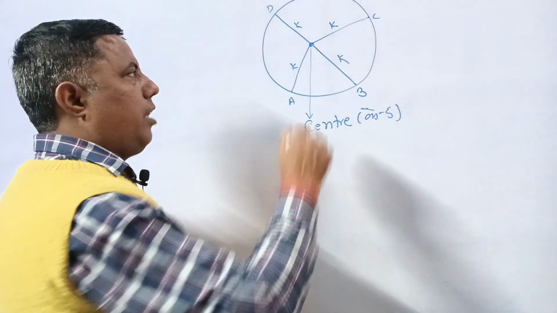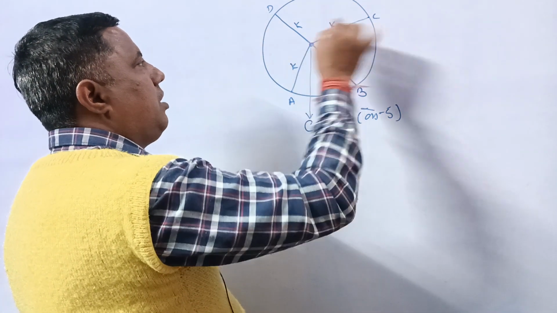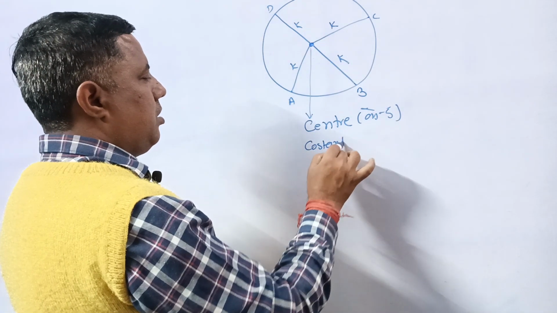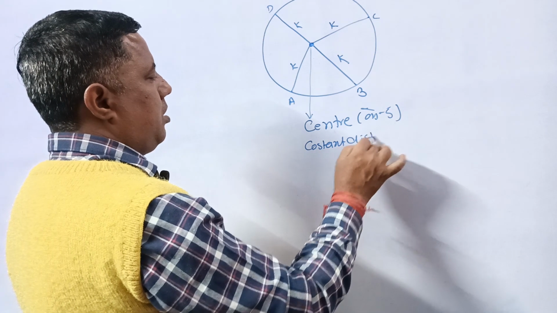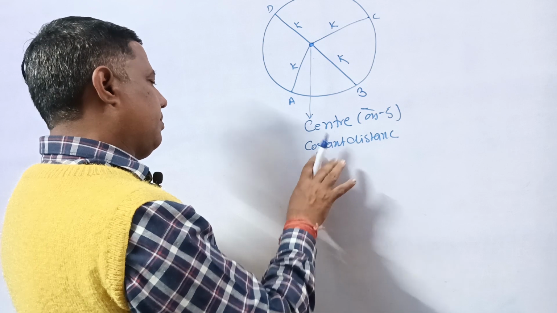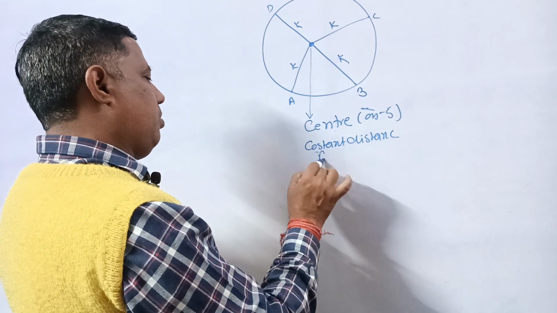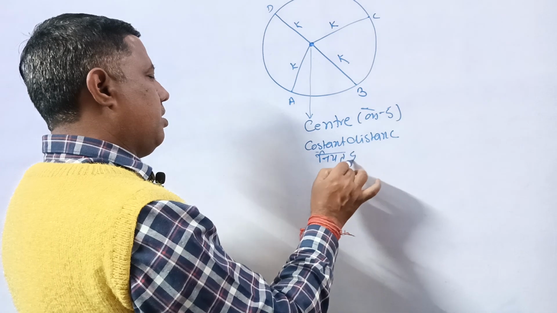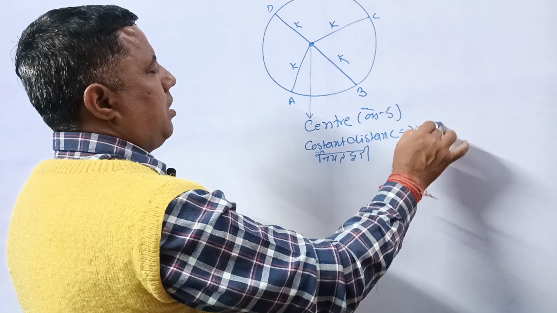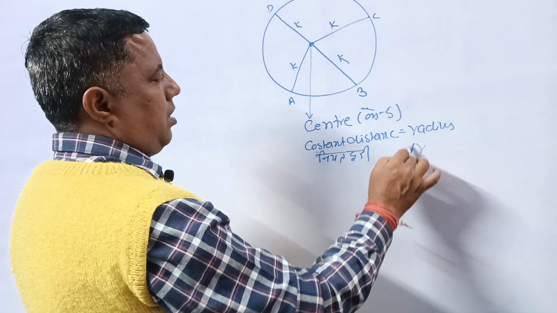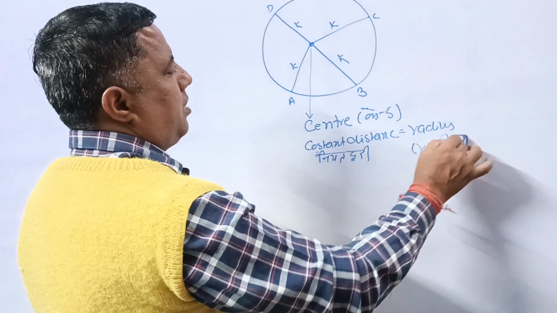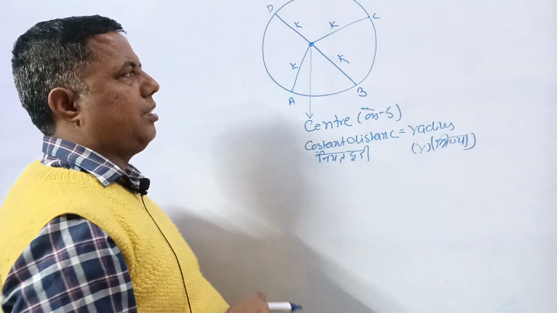And the fixed distance, the constant distance, that is known as radius. Radius, represented by r. In Hindi we say त्रिज्या.